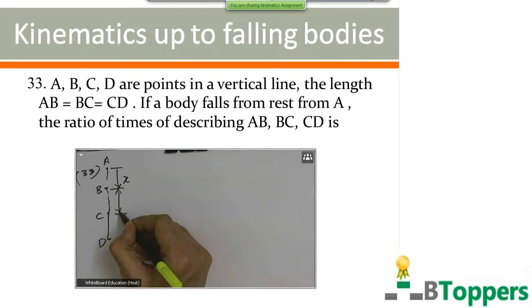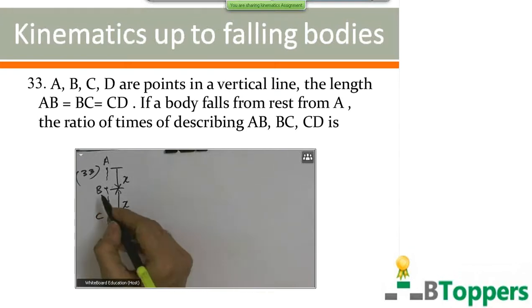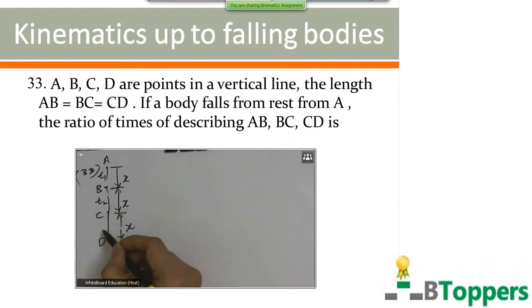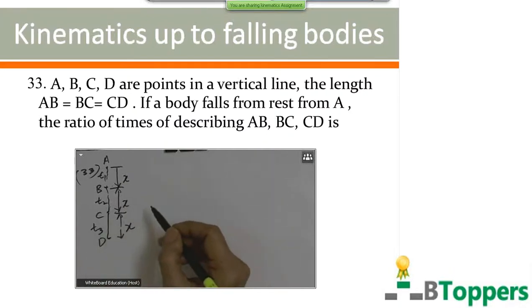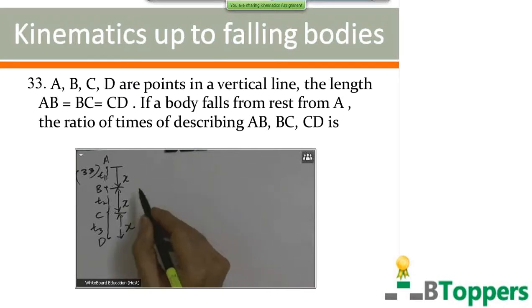Let each distance be equal to x. Distance from A to B is x, distance from B to C is x, distance from C to D also x. Let t1 be the time of motion from A to B. Let t2 be the time of motion from B to C. Let t3 be the time of motion from C to D. You have to find the ratio of the values of t1, t2, t3.